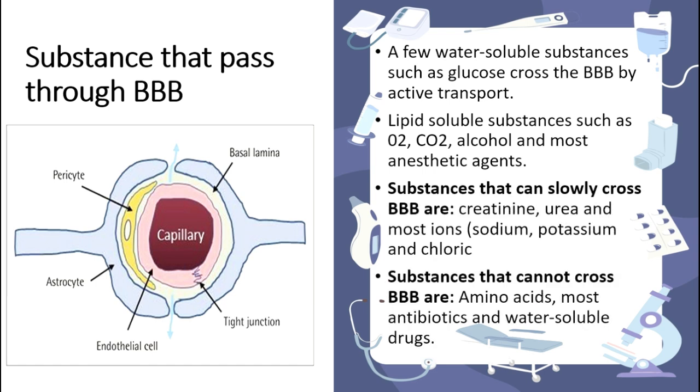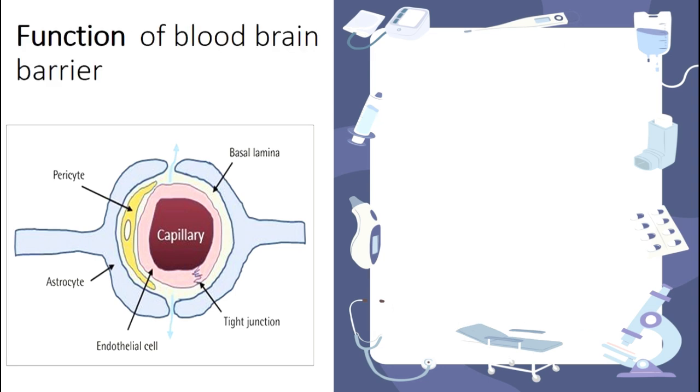The substances which can enter the blood brain barrier are water soluble and lipid soluble ones, and those which can slowly pass are creatine, urea, and most of the ions. And some of the things that cannot cross the blood brain barrier are amino acids, antibiotics, and water soluble drugs. So next we can see what the functions of blood brain barrier are.